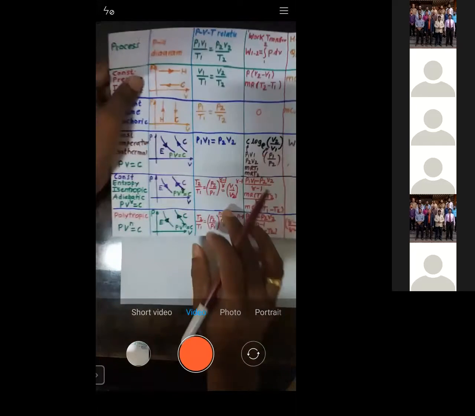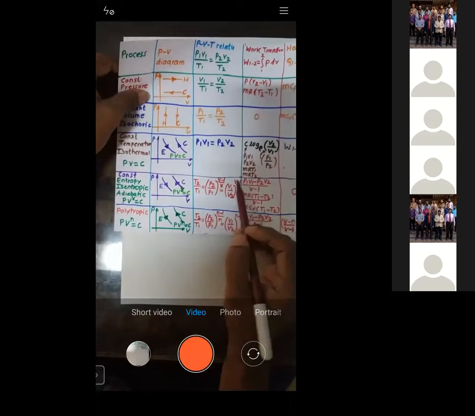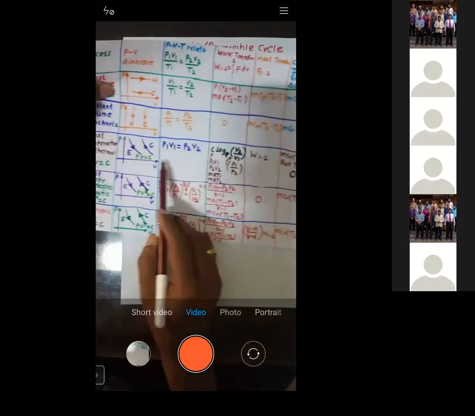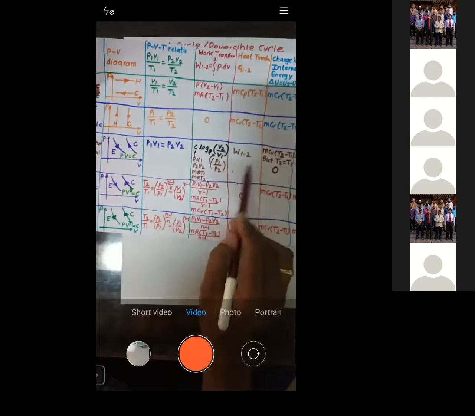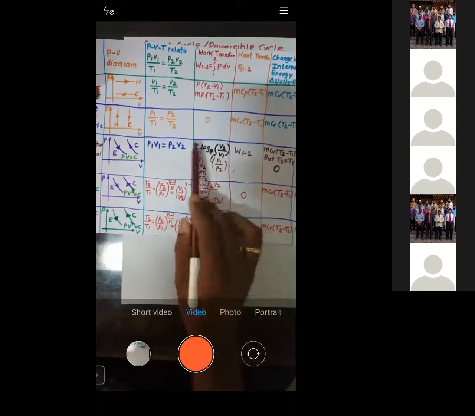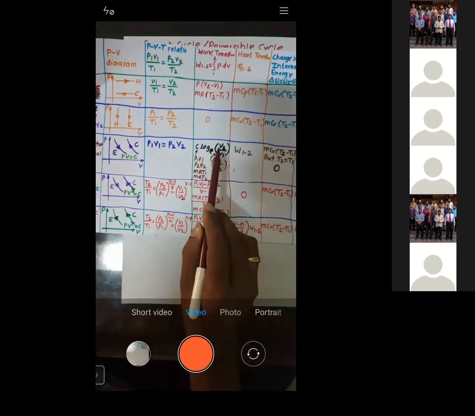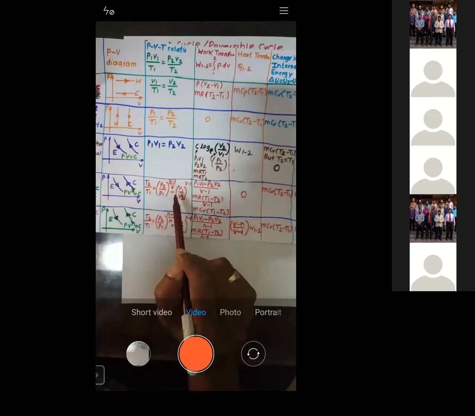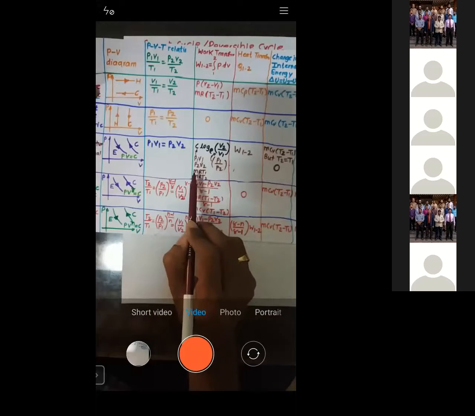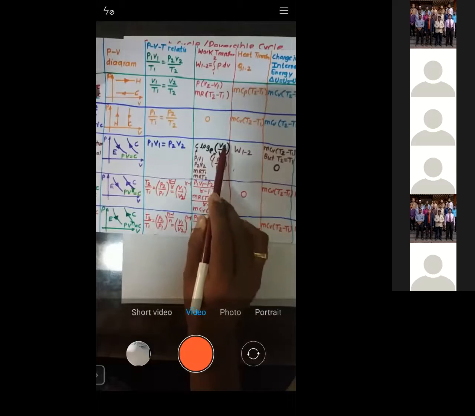Okay, now what is C? You can see, for an isothermal process, heat transfer is equal to work transfer. Now what is work transfer? You can see this is a work transfer. So how to write down the formula for work transfer? P1 V1 log of V2 by V1. Otherwise, you can also write it as MRT1 into log of V2 by V1.